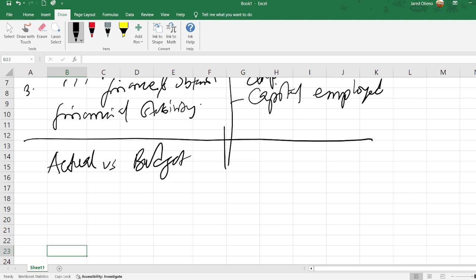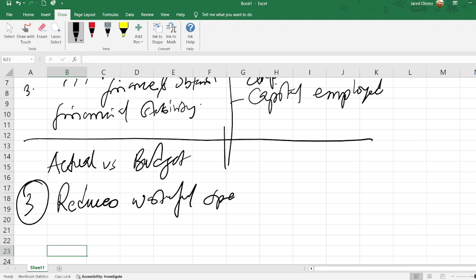As I share the notes, you will be able to look through the rest. The third advantage is that budgeting reduces wasteful spending, amongst several other advantages. Of course, it also has some disadvantages.